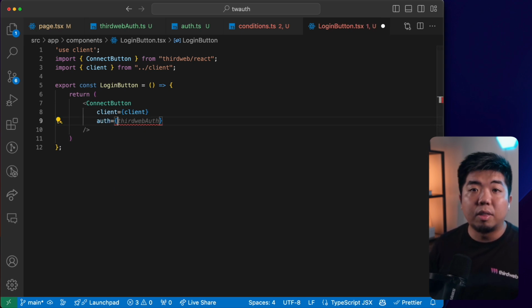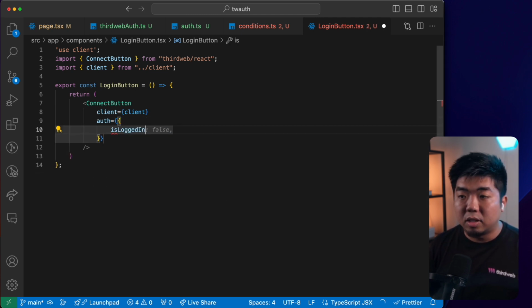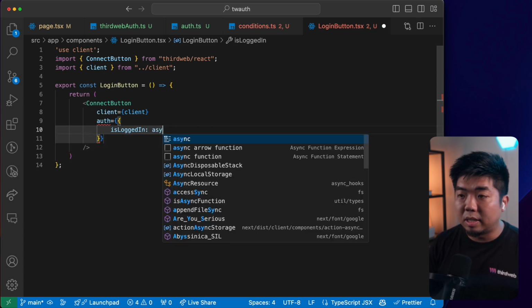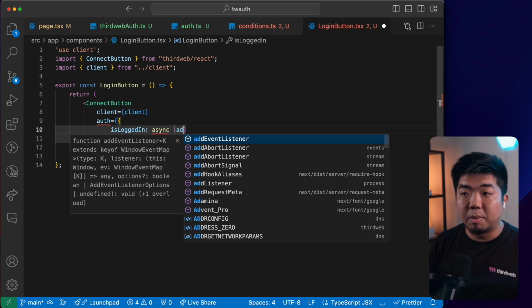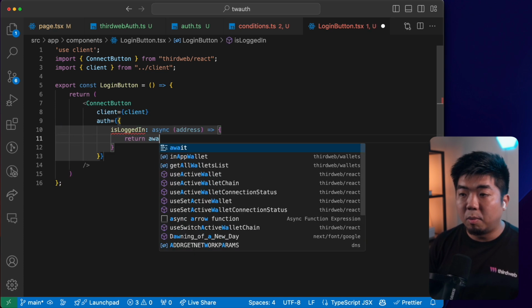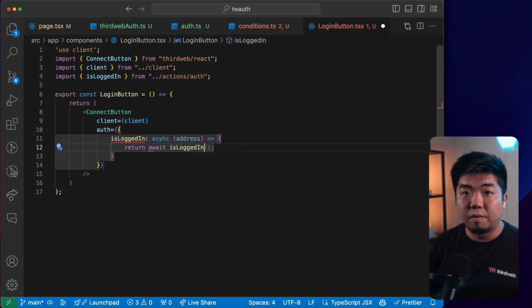And in our auth, we can now set things like is logged in. So if they are logged in, we can run our is logged in function. So we're going to say async here. We're going to provide it with our address. And what we'll do is we'll return and await our is logged in function from our auth.ts file.